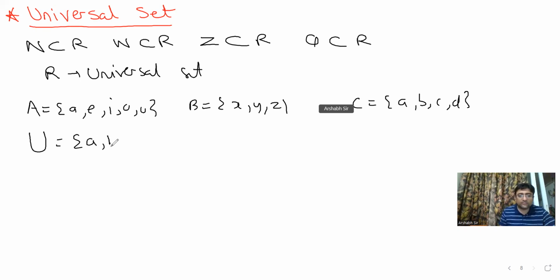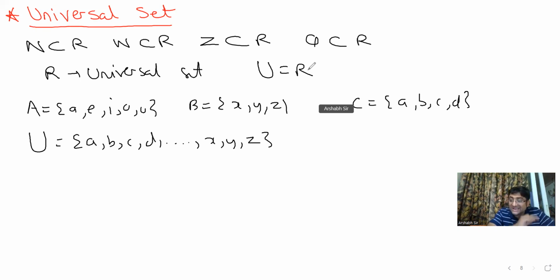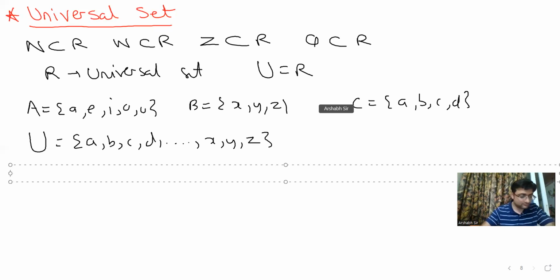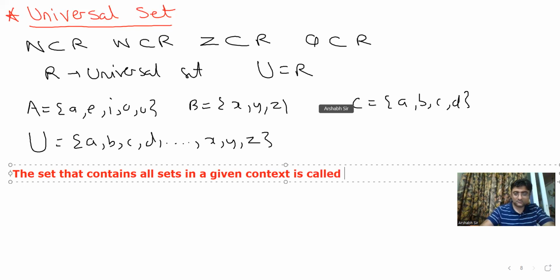In this particular case, it could be a, b, c, d, right up to x, y, z. Is this clear? यहाँ पे universal set क्या बन जाएगा? Real numbers. Is this clear? So a set which contains all sets in a given context is called the universal set. तो इसकी मैं definition यहाँ पे लिख देता हूँ. Make a note there.